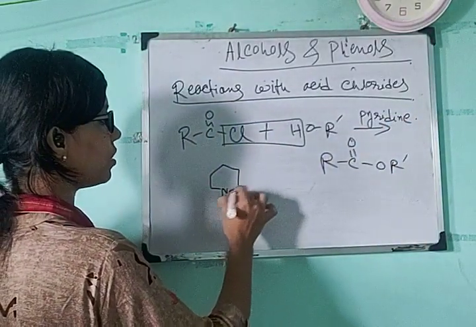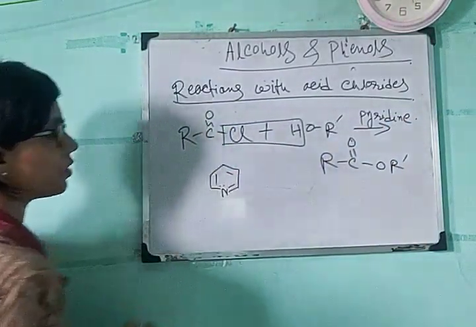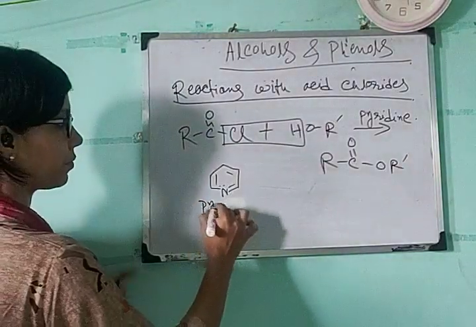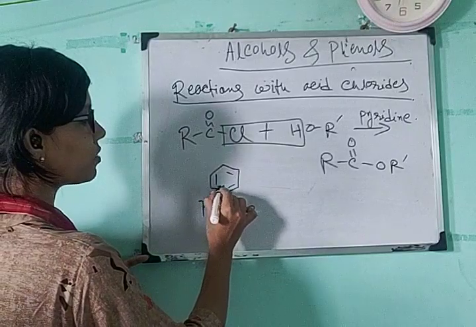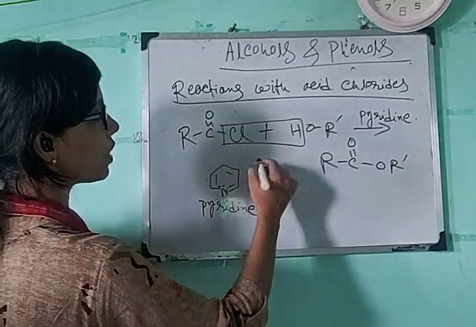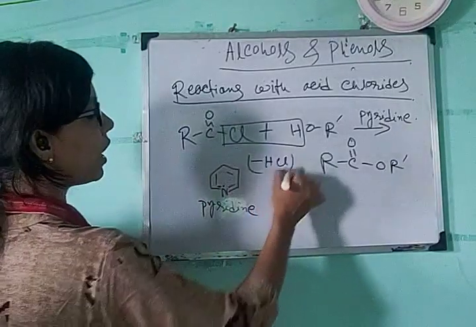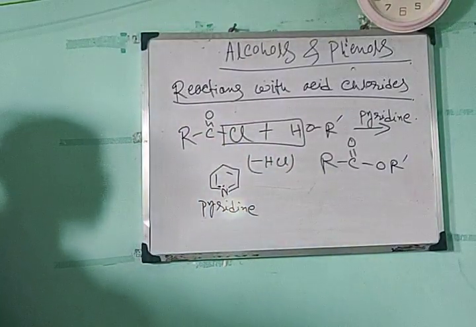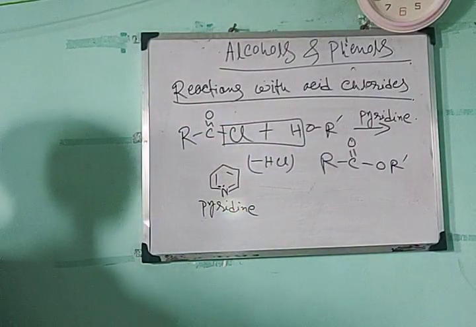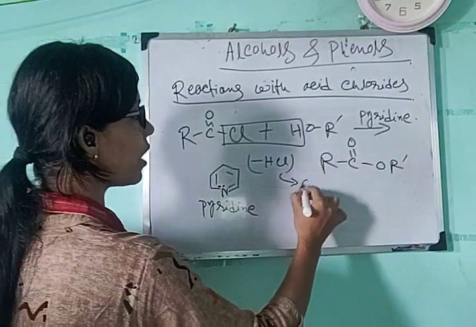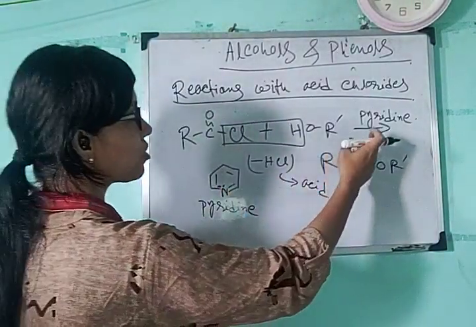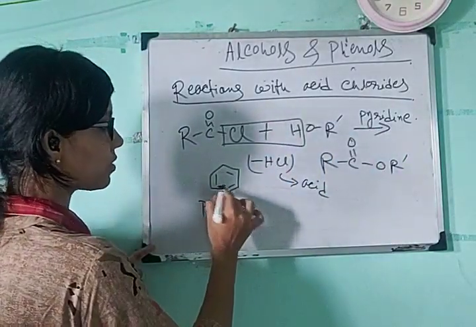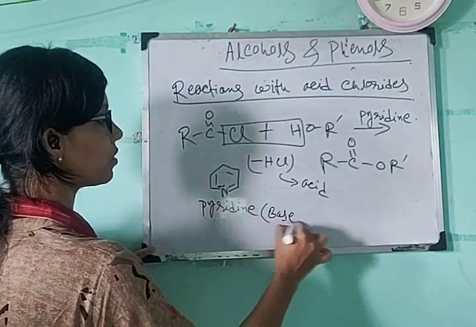The structure of pyridine is like this. This one is pyridine, and the pyridine nitrogen atom contains this lone pair of electrons. So you can see that here minus HCl. HCl is eliminating here. Hydrogen chloride is eliminating here. This is an acid, and that's why we have used a base as a solvent. So this base, pyridine, is a base.